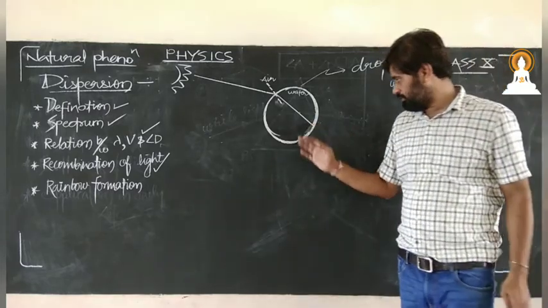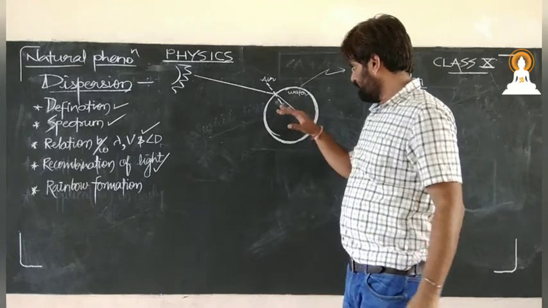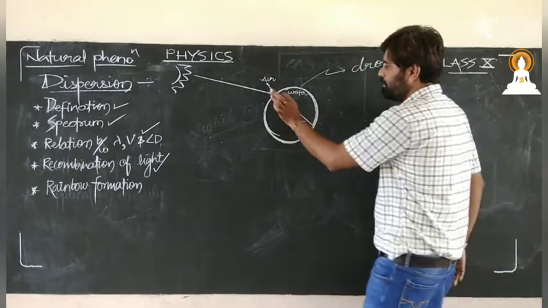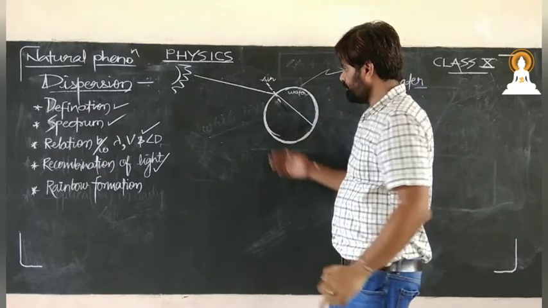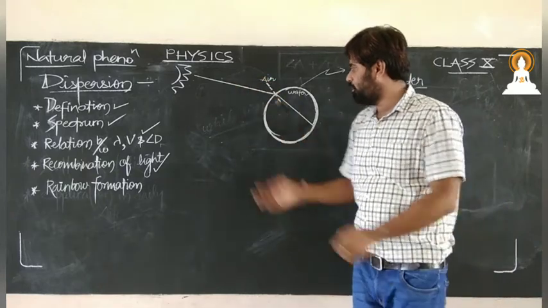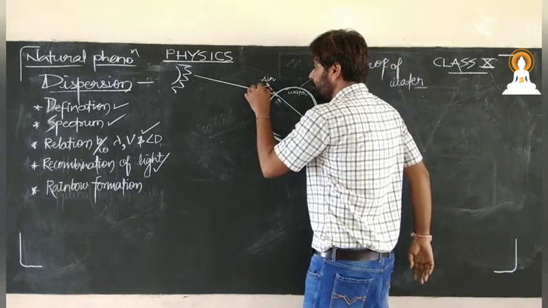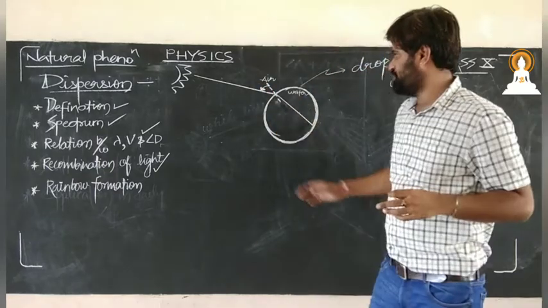Total internal reflection you will see in your higher studies. Right now, listen carefully, I am giving you a brief of total internal reflection.